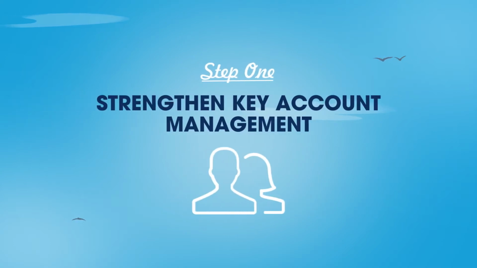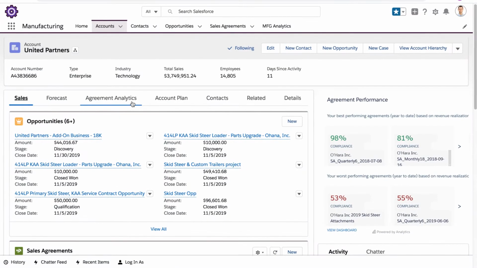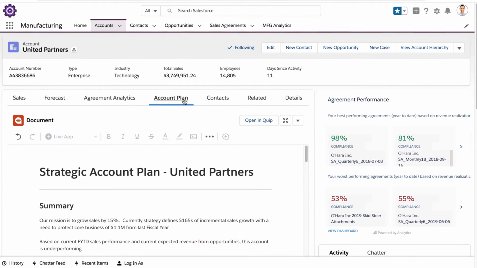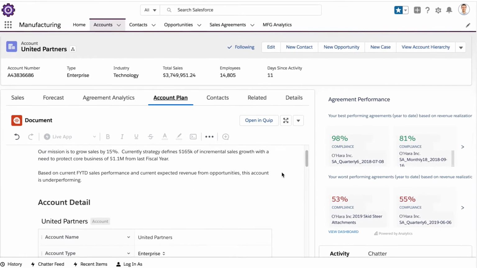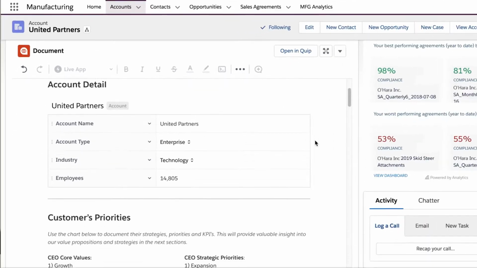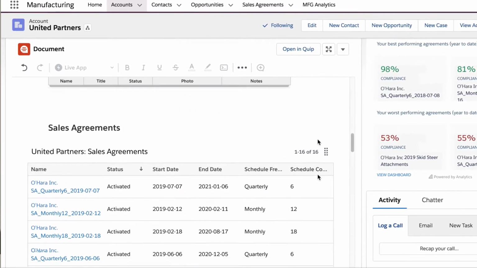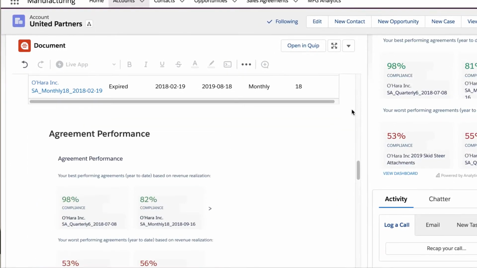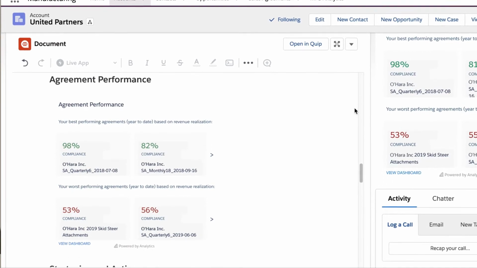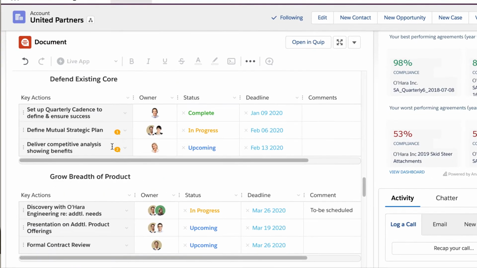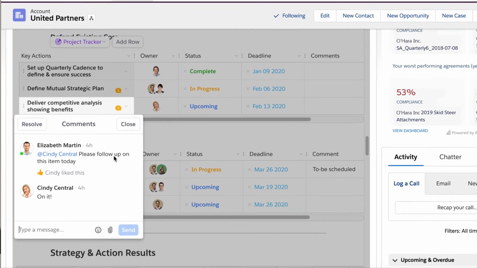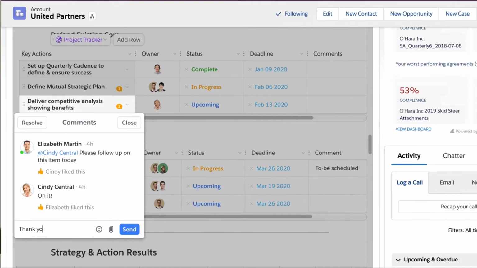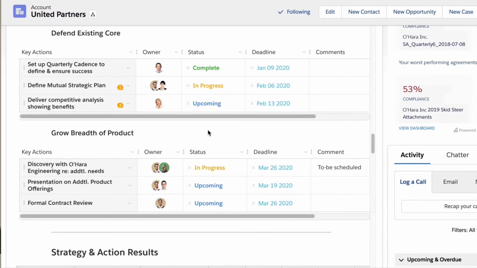First, build a living account plan to understand customer needs and deliver personalized experiences. With Quip, you can capture all of your unstructured notes and strategic account information right alongside structured CRM data that lives in Salesforce. Embed a live sales agreement scorecard to get a quick view into agreement performance that's always up to date. Track the full history of cross-team conversations, key work streams, and action items in context, and leverage key insights to proactively deliver tailored solutions to your customers.